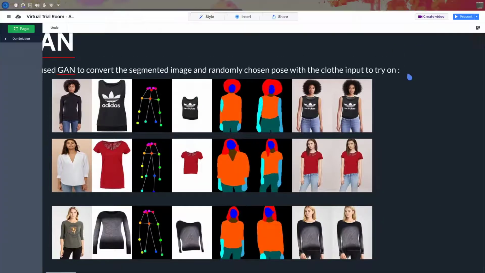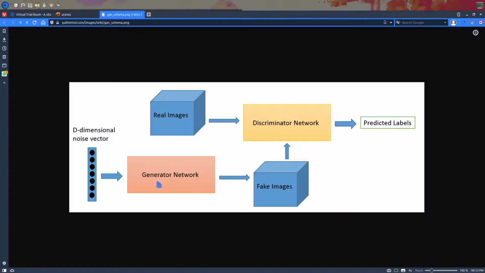GAN is a very interesting topic, so let me describe it to you. There's a generator network, which is a neural network, and a discriminator model. The generator creates fake images by randomly choosing pixels, and then the real image is fed into a discriminator network, which tells whether it is a fake image or a real image. If it says yes, I can tell it's a fake image, it goes back to the generator, which creates another fake image. This goes on until the discriminator says it can't tell it's a fake image, because it pretty much looks like a real image, and gives us the output.